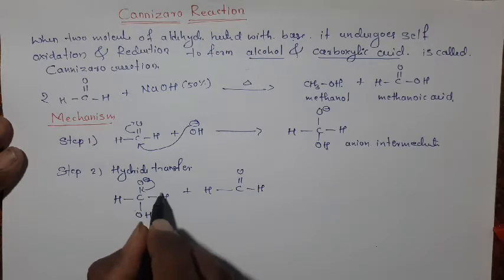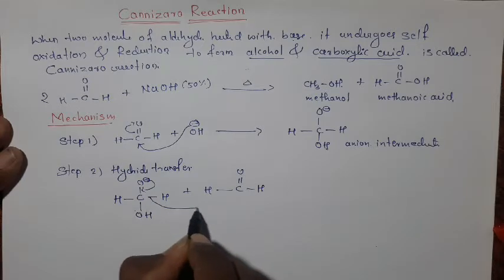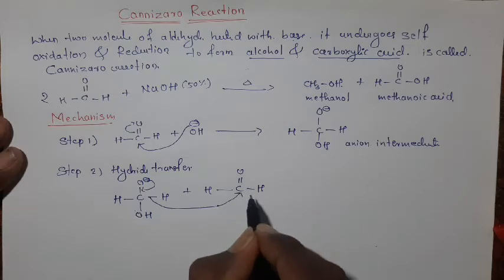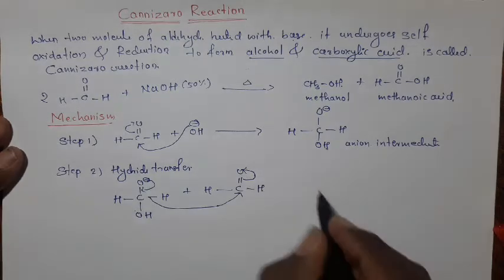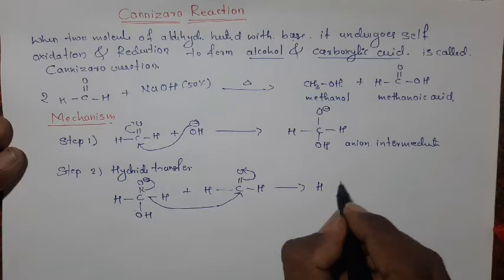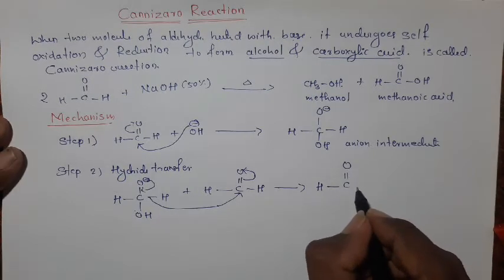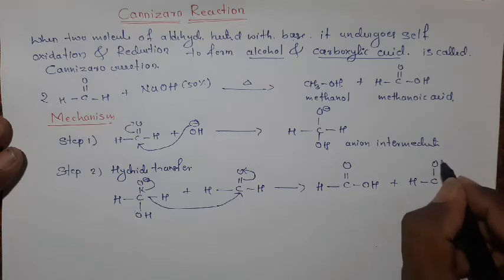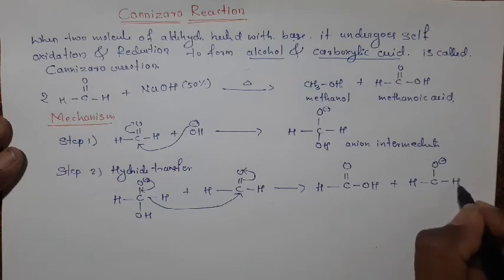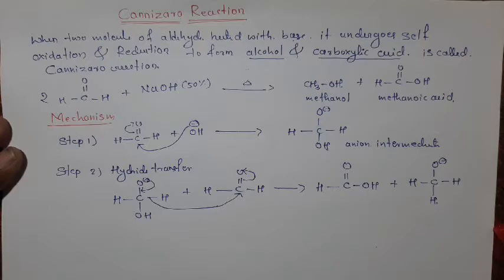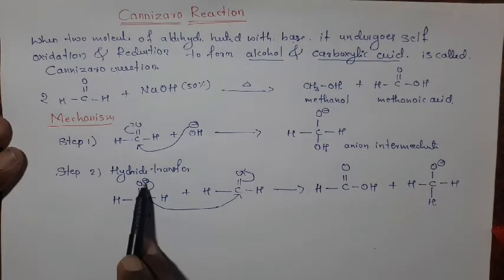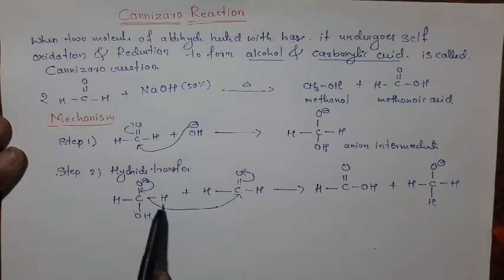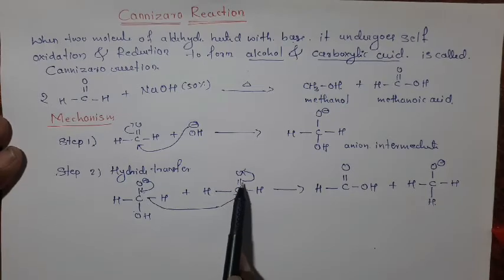At that time, this hydrogen goes along with the bonding electrons as a hydride ion and attacks the carbonyl carbon of the other aldehyde molecule. The pi bond electrons are shifted to the oxygen, giving H C double bond O, OH, plus H C single bond O minus, with another hydrogen added. This is the second step.